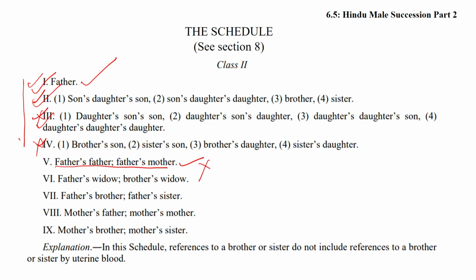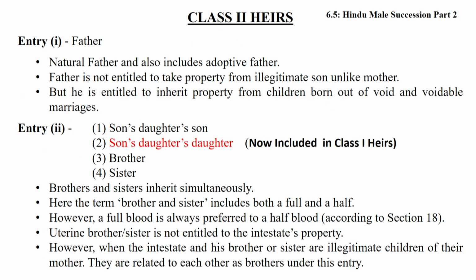This is mentioned in section 9. Section 9, read with the drafting style of this class of heirs. Friends, the rule is that so long as the father exists, no one can inherit in the subsequent entries. Friends, now I want to discuss in detail the different heirs. Friends, first is father.